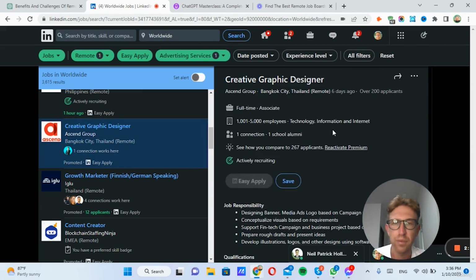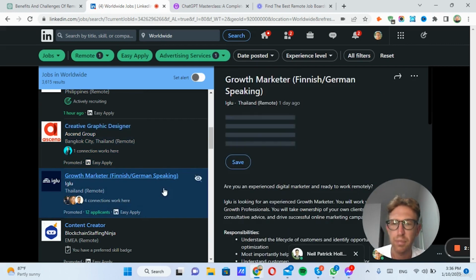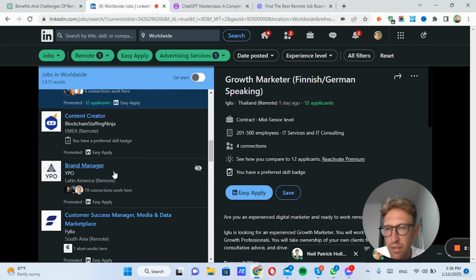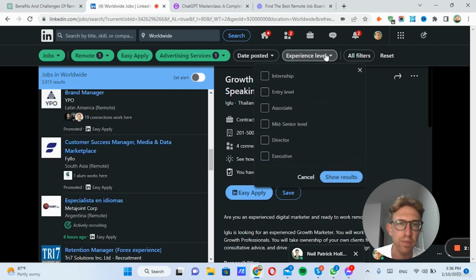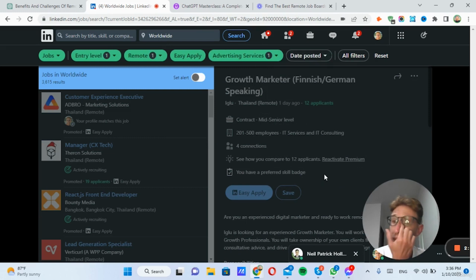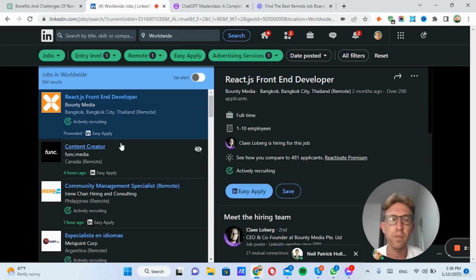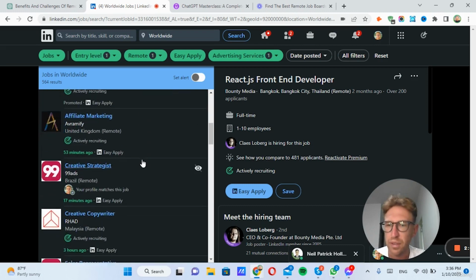We've got creative graphic designer. And then this one, which I've heard of, but I need to be Finnish and German speaking, which I'm not. So we could just keep scrolling through these jobs and see which ones you're actually qualified for. We can also set the experience level to entry level, and that will narrow down the results even more. Also, I talk about how to do this in more detail in my LinkedIn marketing course. If you want to check that out, there's a link in resources down below.